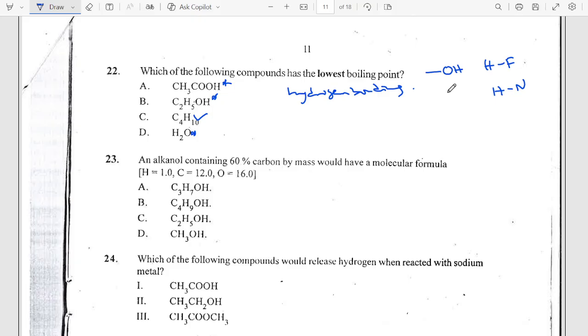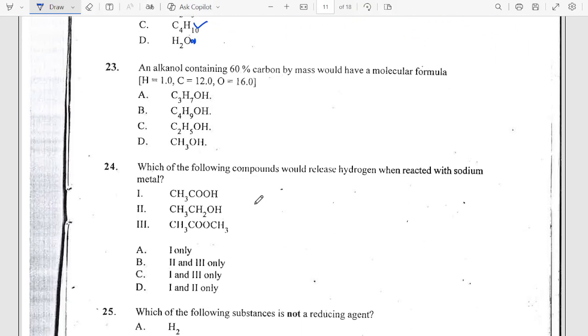Okay. Now the next one says an alkanol containing 60% carbon by mass would have a molecular formula of, well, I think this is quite easy.